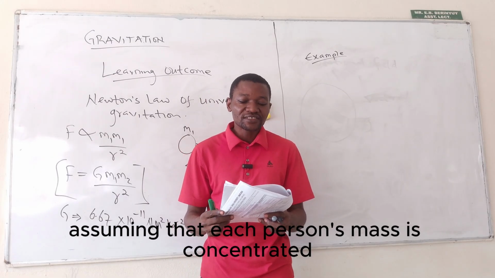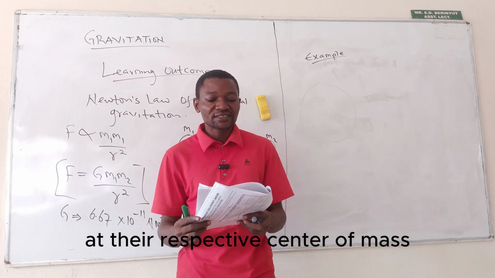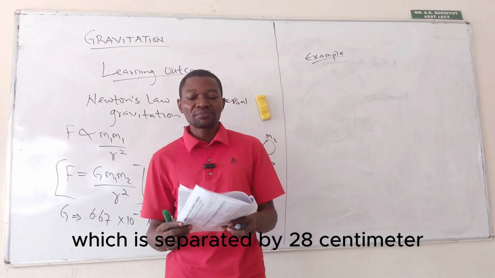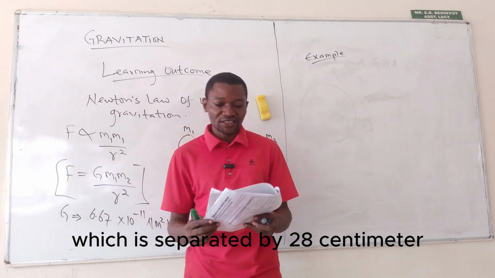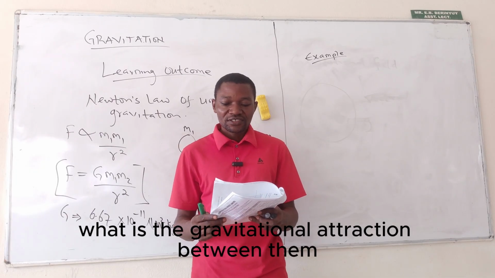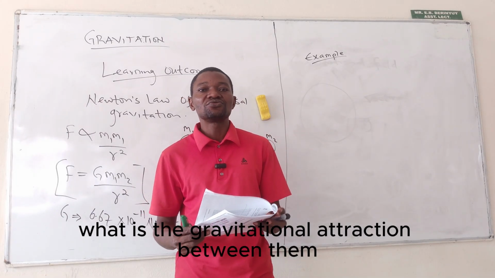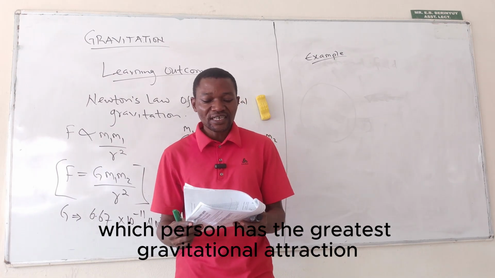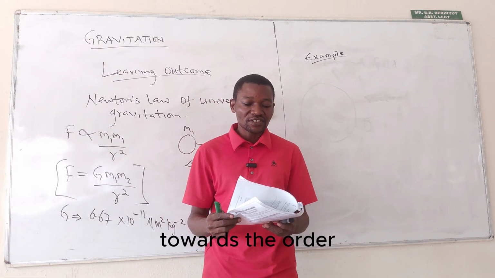Assuming that each person's mass is concentrated at their respective center of mass, which is separated by 28 centimeters, what is the gravitational attraction between them? Which person has the greatest gravitational attraction towards the other?